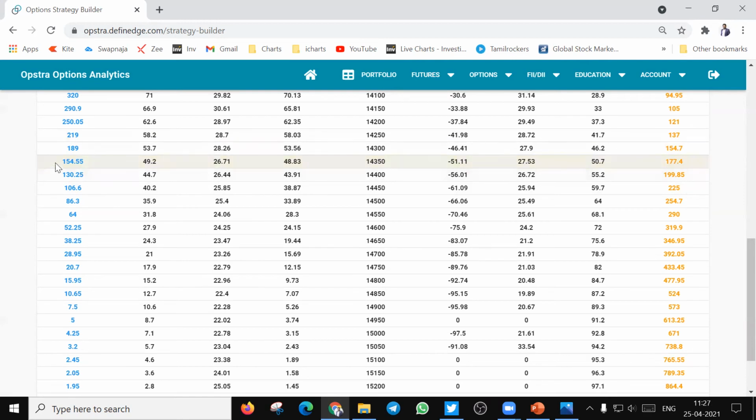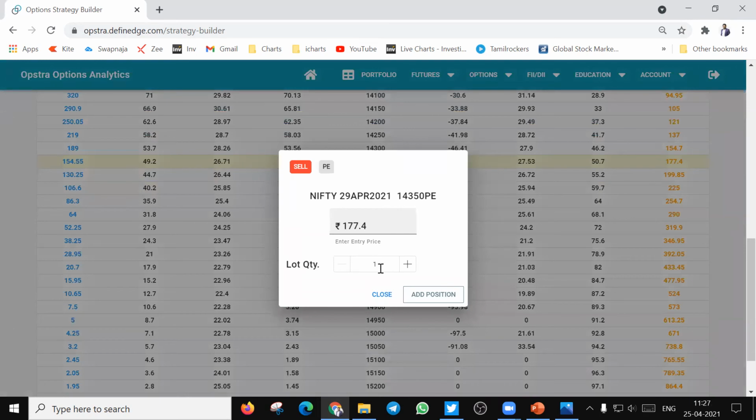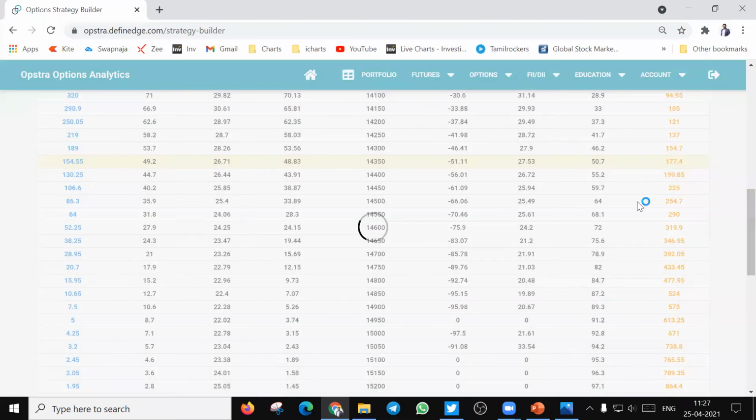So you find the call price here and the put price on the right side. You can buy or sell from here itself. The moment you take the cursor to the premium, it asks for buy or sell option. You just select sell here. You select the quantity and add position.